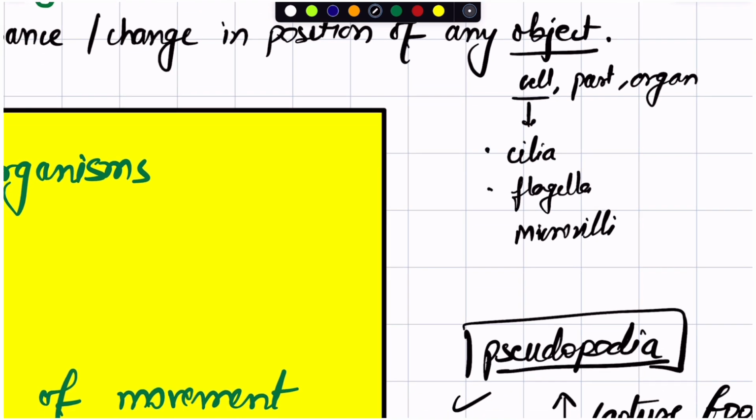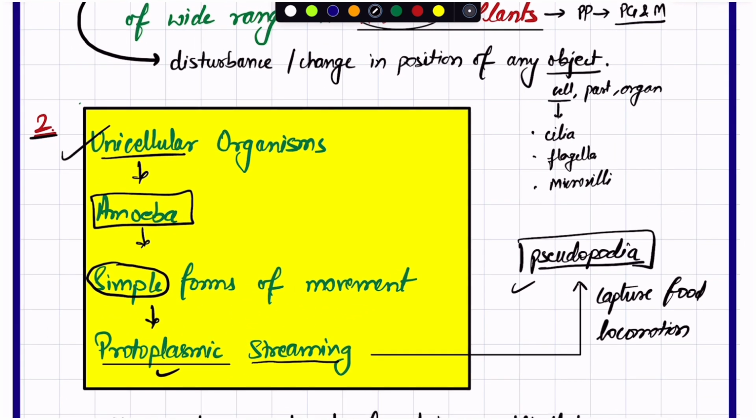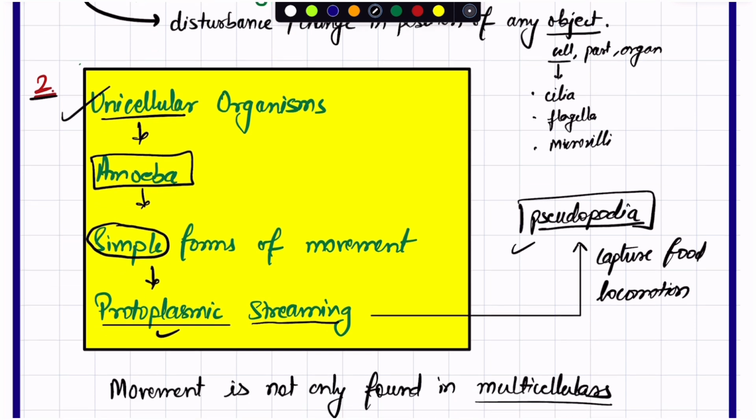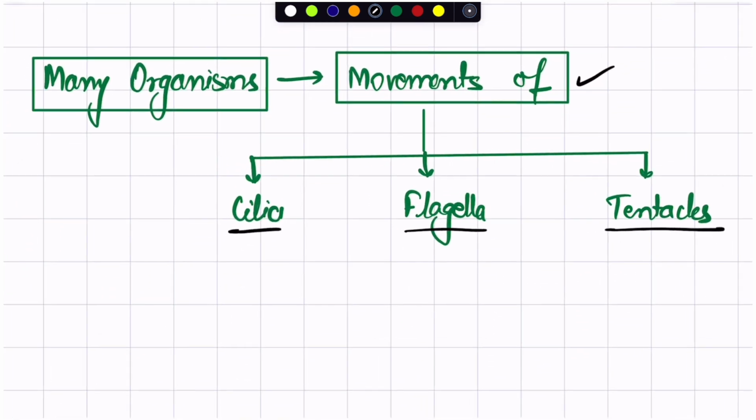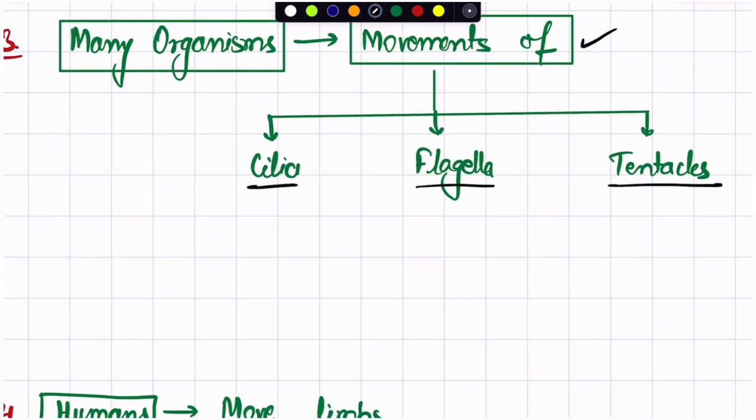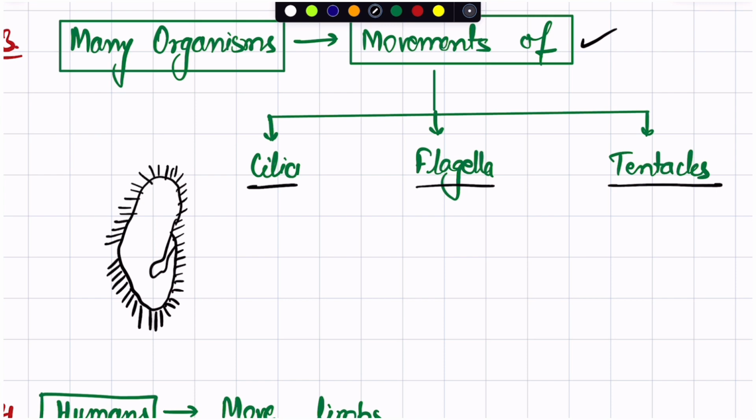So cilia, flagella, and microvilli are parts of cells. If they are changing their shape or their position, their orientation, it will also be considered as movement. So here we have this point mainly: many organisms perform the movement of cilia. For example, you know that we have the paramecium, and paramecium has cilia all over its body. So these cilia actually move.